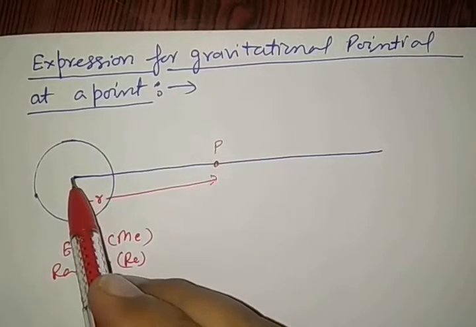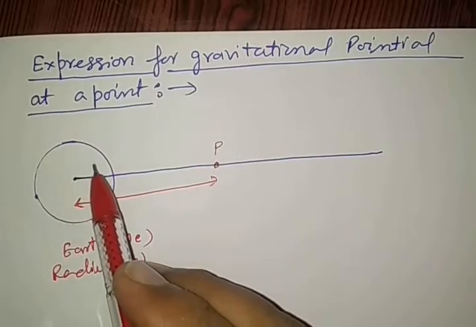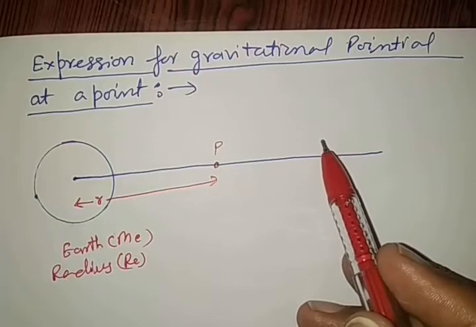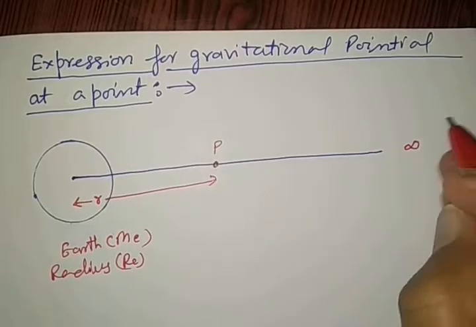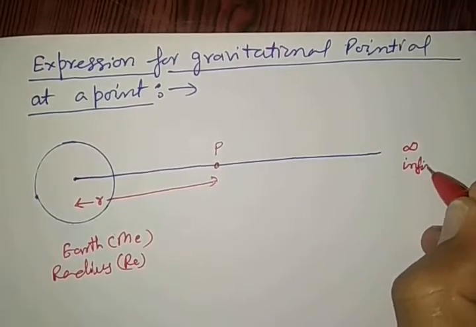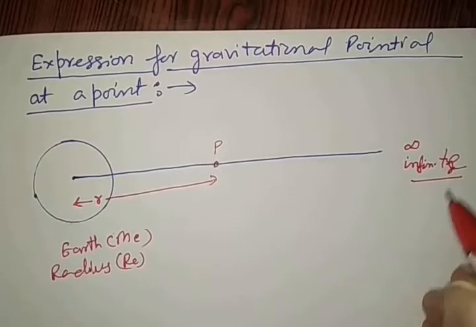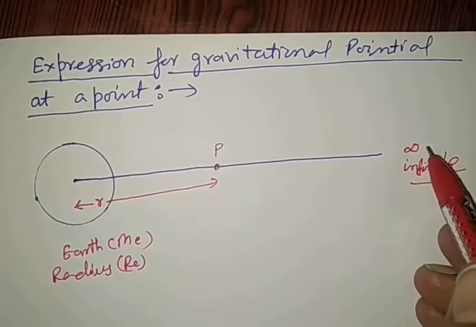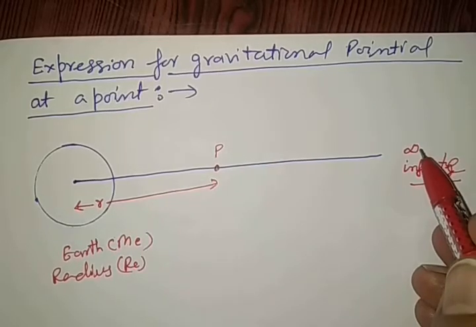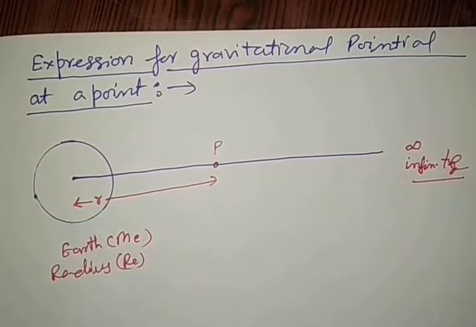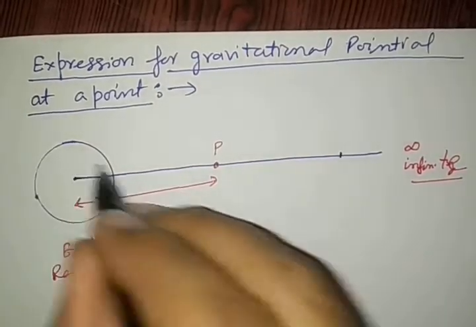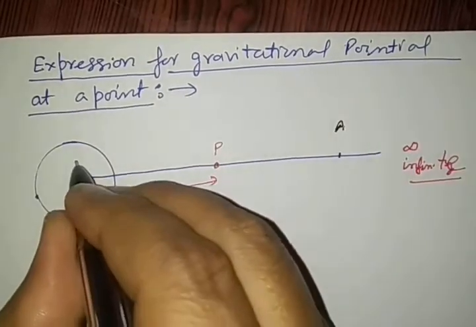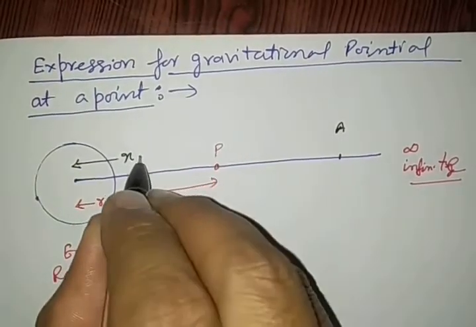Since we know that the gravitational field decreases moving away from the earth, and becomes so small that it can be neglected, this position is called infinity. Infinity means any object kept at this point will have no gravitational pull towards the earth. Right? Now we are going to take a point A here. This point A is x distance away from it.